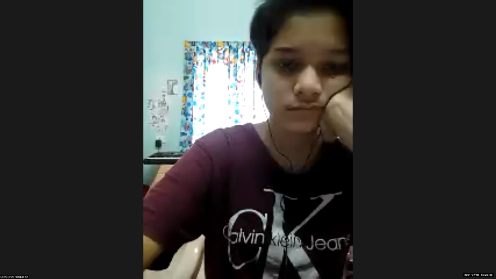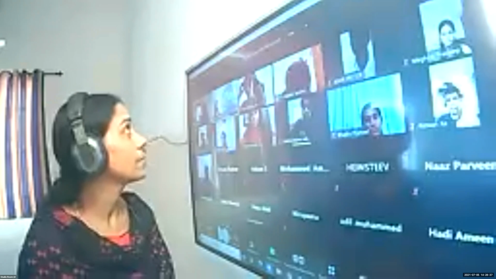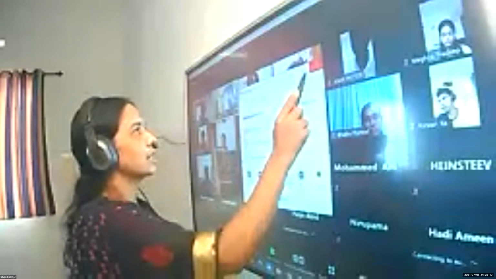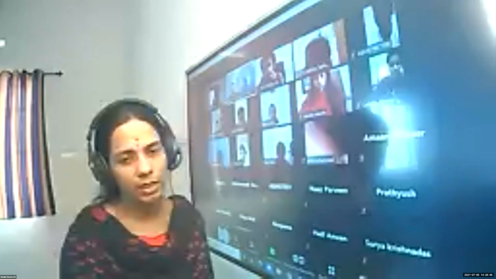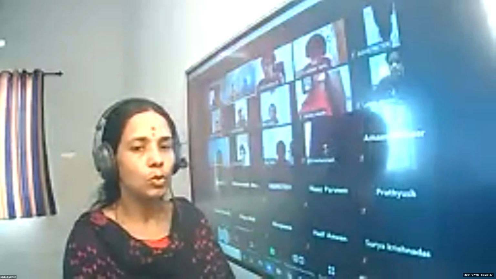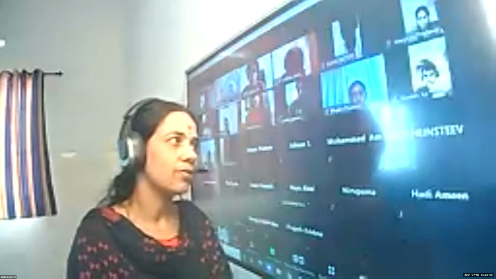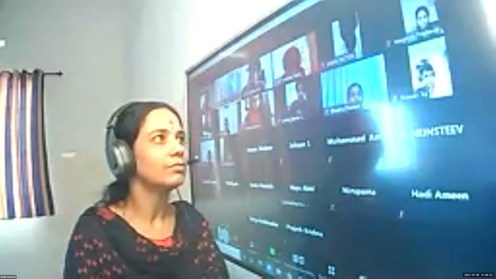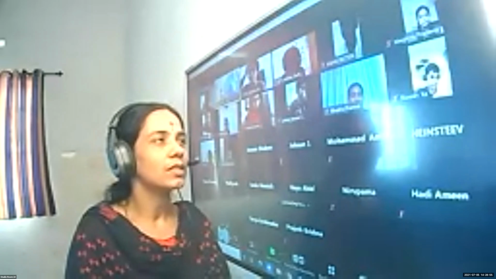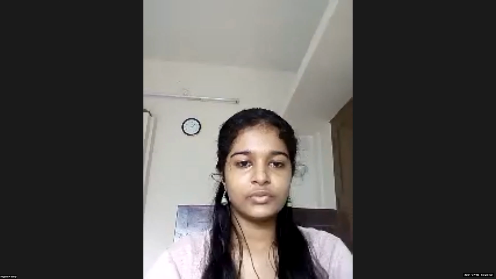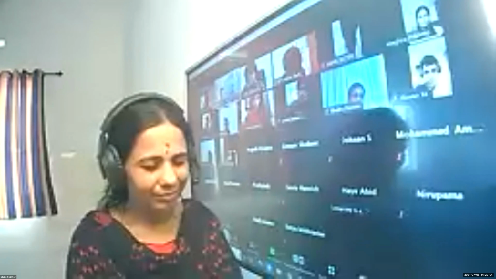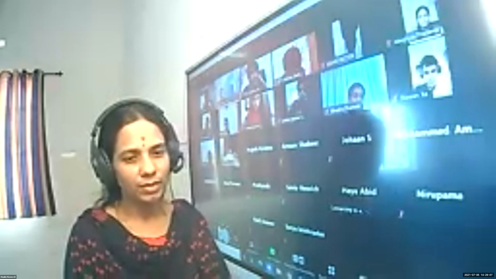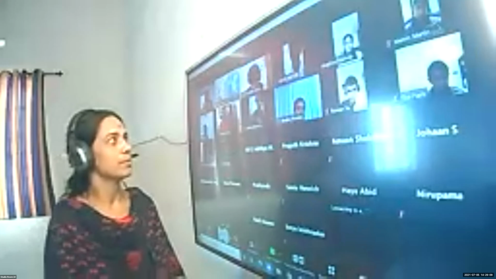Okay, children. In the previous period, we discussed similarity and congruence. Similarity of objects, similarity of two figures. Two figures or two objects are said to be similar if, Meghna, when will you say two objects are similar? They have the same shape but different size. Similar if they have the same shape, isn't it?